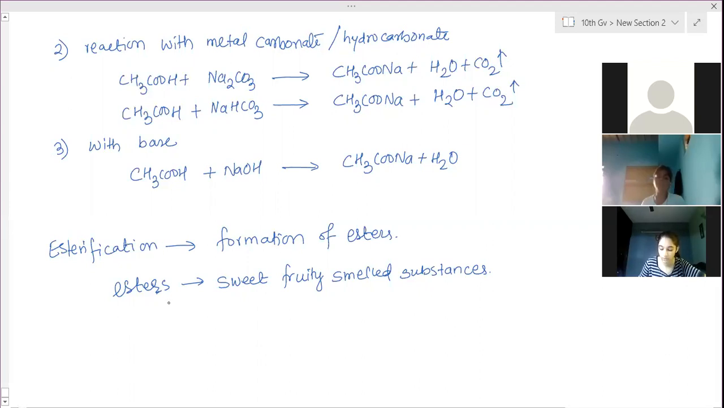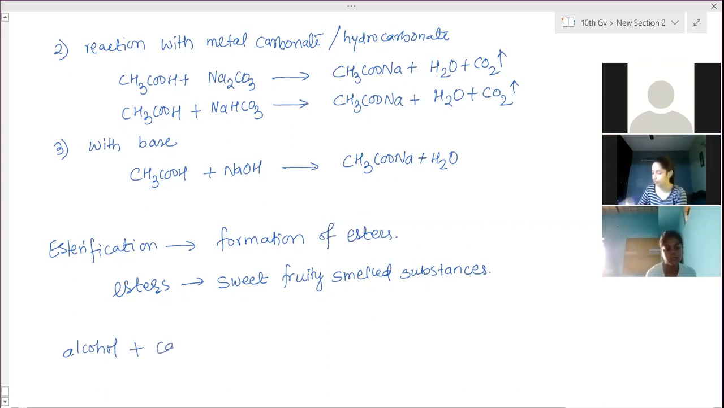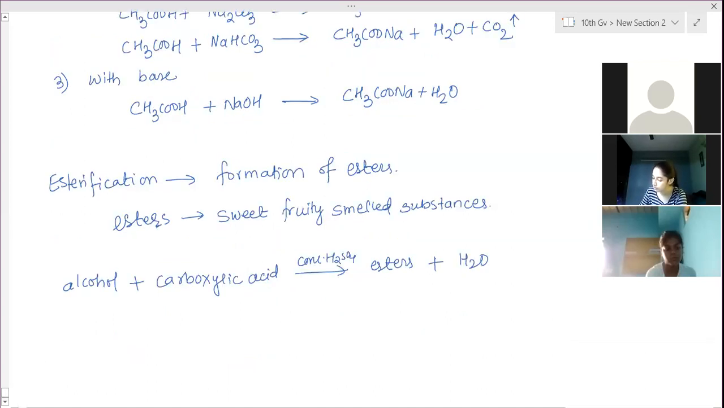Now, how are these prepared? They are naturally present in fruits, flowers and plants, and they can also be prepared by a reaction between any alcohol and any carboxylic acid. When any alcohol reacts with any carboxylic acid, it will produce esters with water in the presence of concentrated H2SO4.